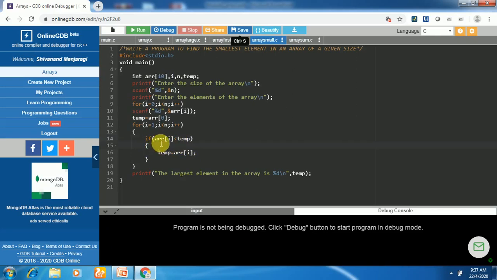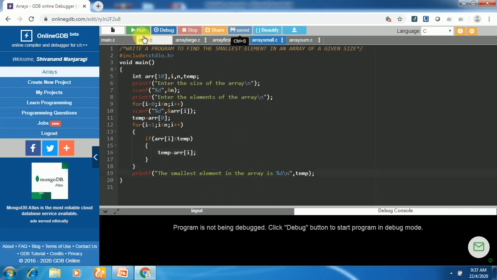Finally we print it as smallest element is equal to %d comma temp. So a little bit we have modified the same program to find out the smallest element.